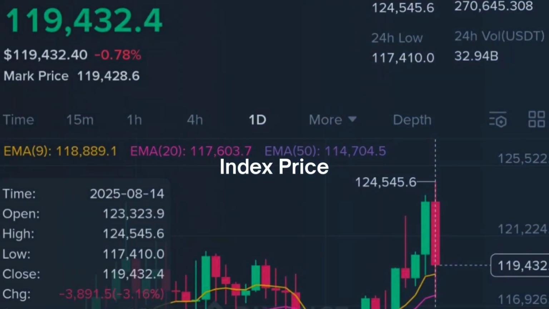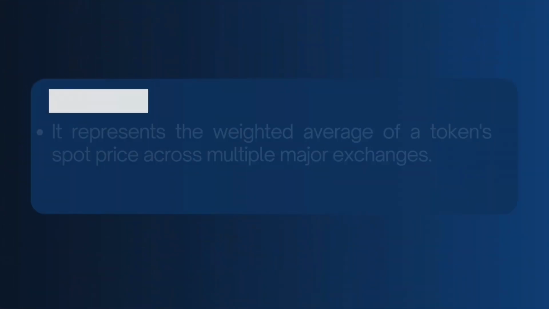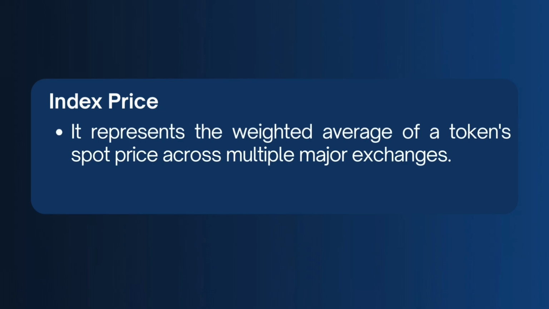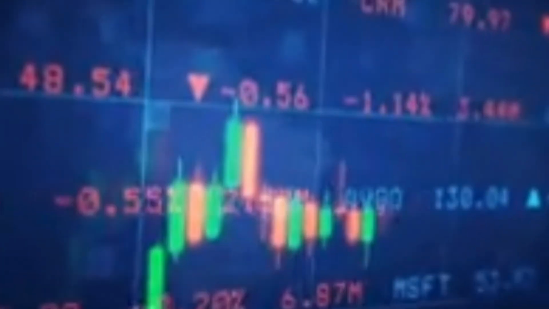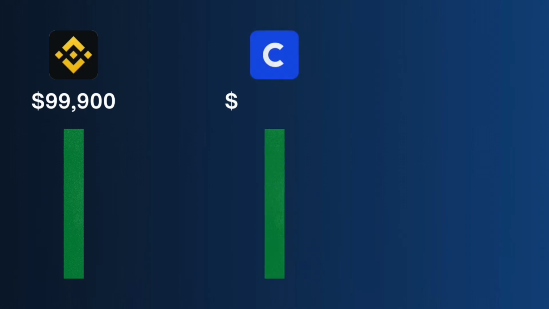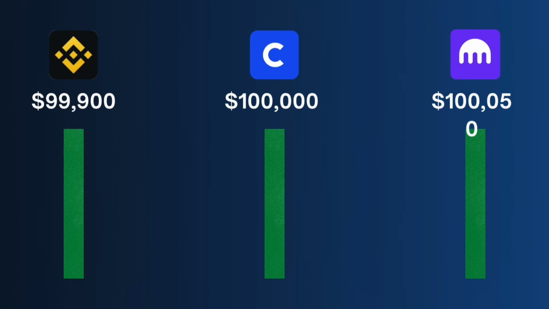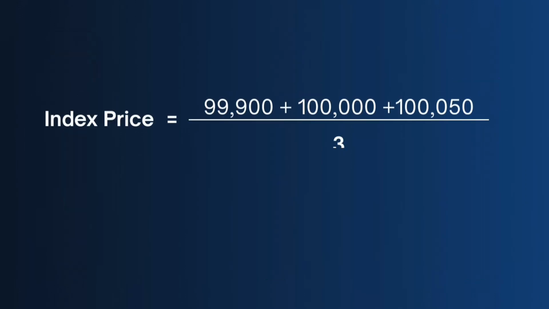Finally, the index price. Think of this as the true market value. Exchanges calculate it by taking the average price of a coin across multiple major exchanges. For example, if Bitcoin trades at $99,900 on Binance, $100,000 on Coinbase, and $100,050 on Kraken, the index price is the average of those values.